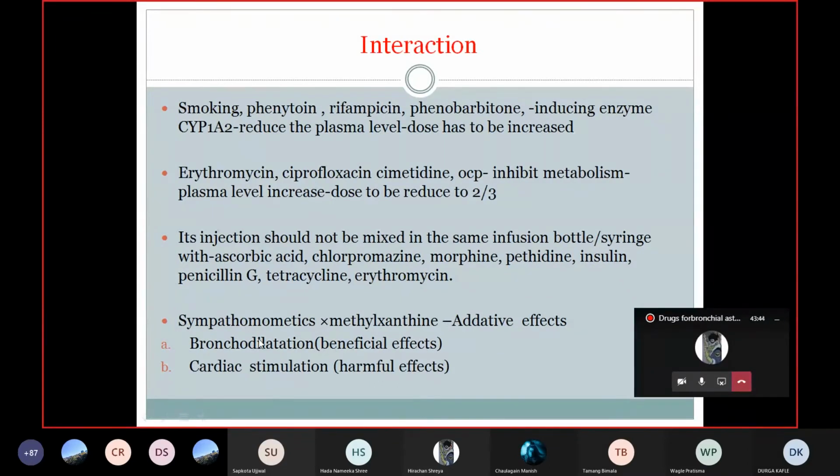But the additive cardiac stimulation is a harmful effect. Sympathomimetics in high doses also stimulate the heart, thereby producing palpitation, tremor, and other arrhythmia. Methylxanthine also produces certain cardiovascular toxicity. So the toxicity is increased. Both the harmful effect and the beneficial effect are additive, but we require only the beneficial effect.